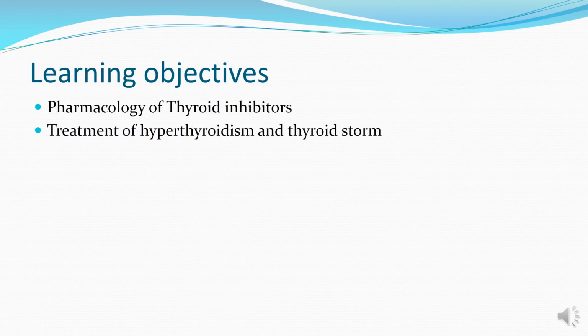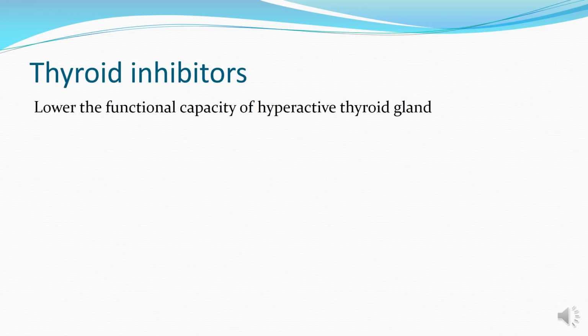The learning objectives are, by the end of this lecture you would be knowing the pharmacology of the thyroid inhibitors and the treatment of hyperthyroidism and thyroid storm. Thyroid inhibitors are drugs which lower the functional capacity of hyperactive thyroid gland. However, these drugs can also decrease the functional activity of normally functioning thyroid gland.